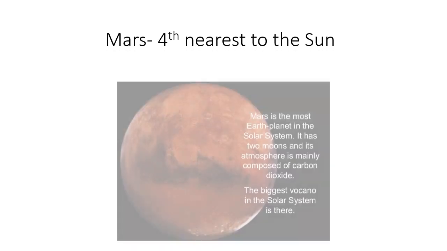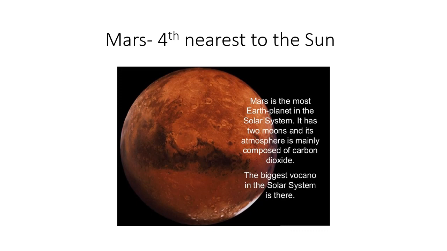Next to Earth is Mars, at fourth place from the Sun. It resembles Earth. It has two moons. Its atmosphere is mainly composed of carbon dioxide. The biggest volcano in the solar system is found on this planet.